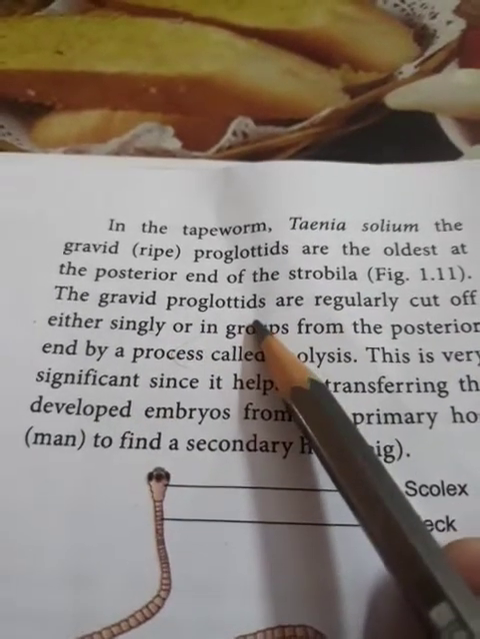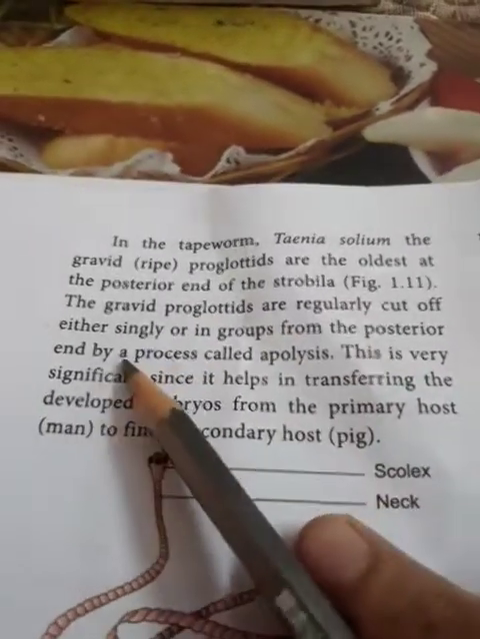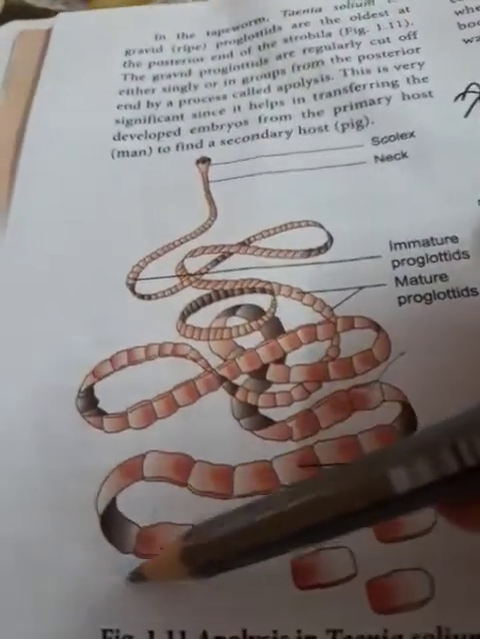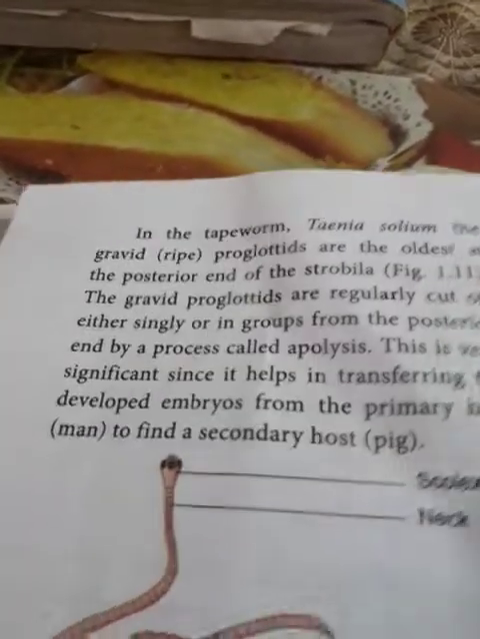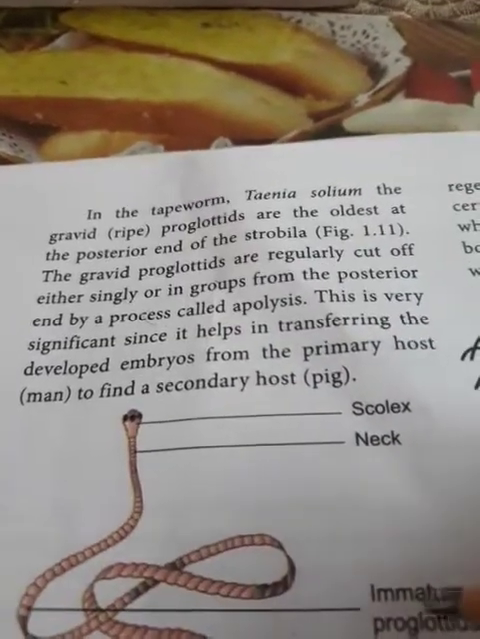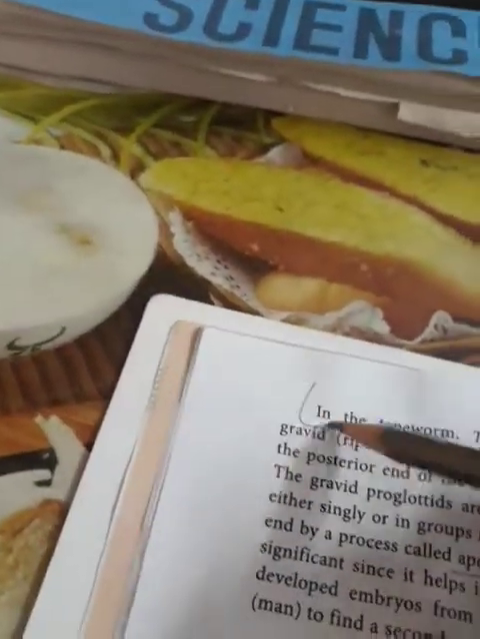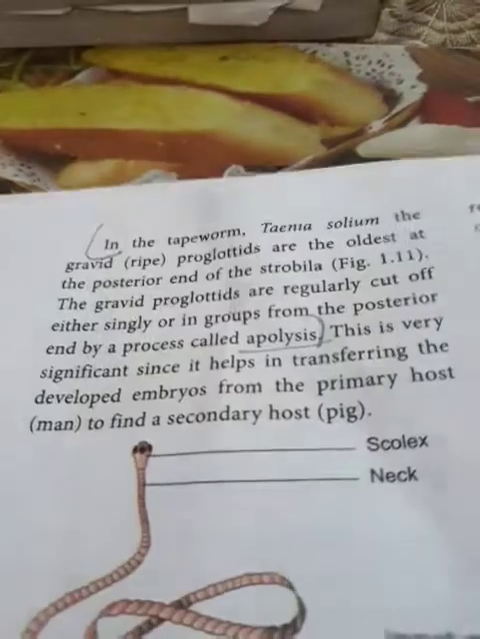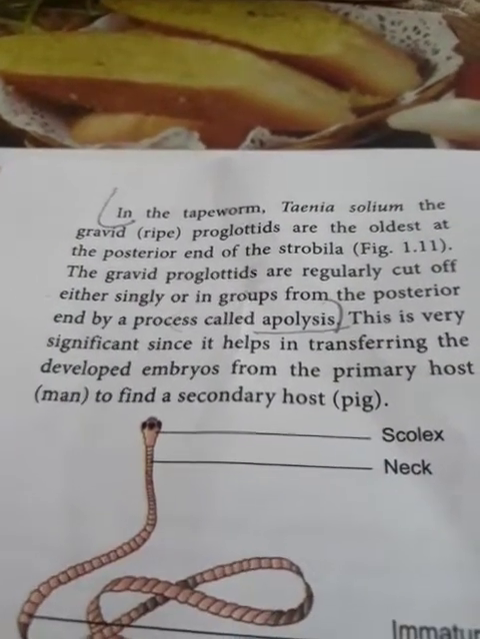The gravid, meaning matured or ripe, proglottids are regularly cut off, either singly or in a group of 3-4 together, from the posterior end by the process called apolysis. So, a 2 marks question: what do you mean by apolysis? Then you have to write from there to here. This is very much significant. What is the importance of apolysis?